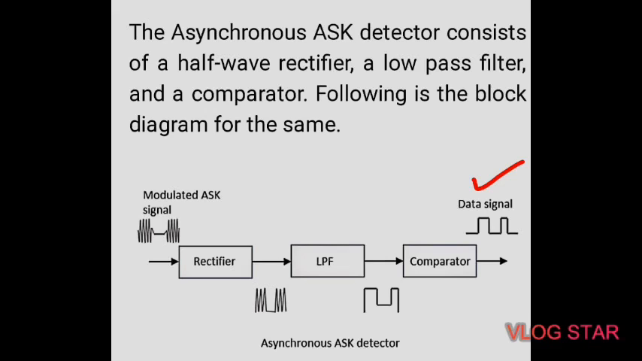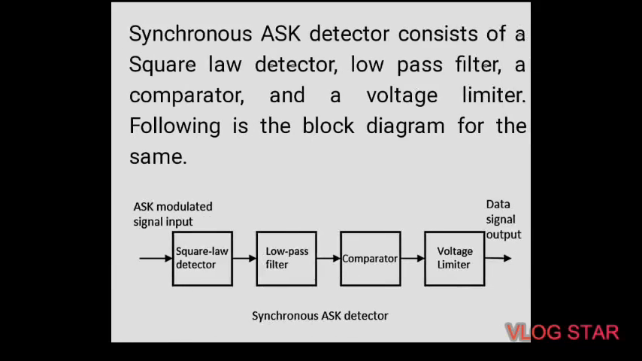Next is the synchronous ASK demodulator. Here this synchronous ASK detector consists of a square law detector, then a low pass filter, then the next block is the comparator and the voltage limiter. So we can see here the block diagram for the synchronous ASK demodulator.